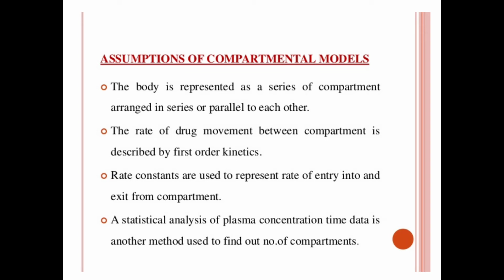Within each compartment, the drug is considered to be rapidly and uniformly distributed, and we are assuming that the compartment is well stirred. The rate of drug movement between the compartments is described by first order kinetics.